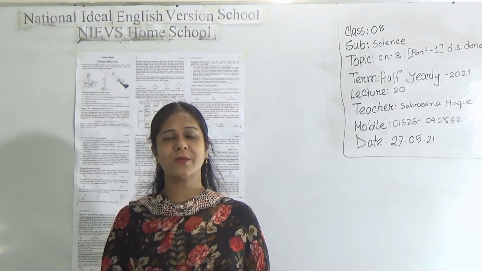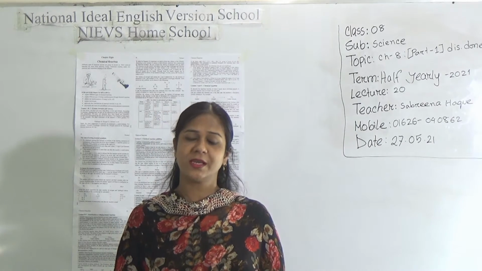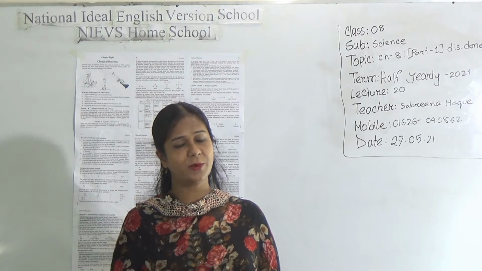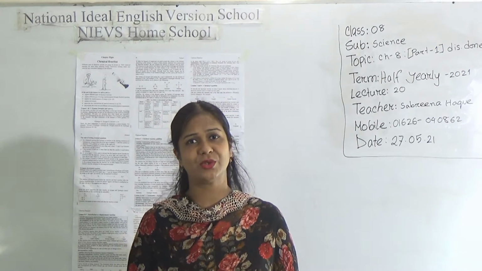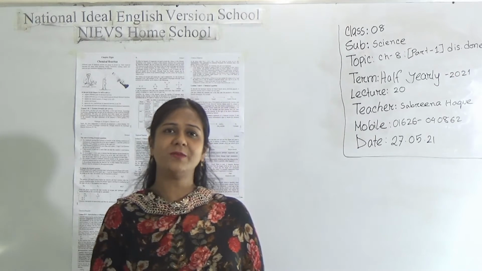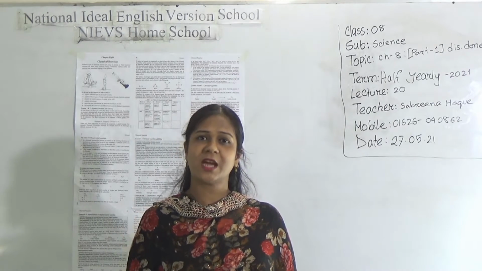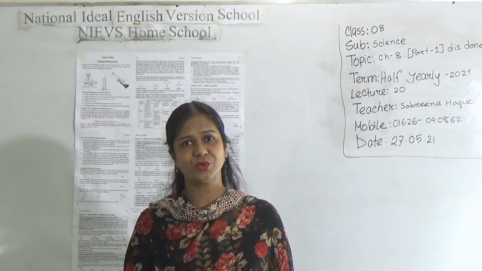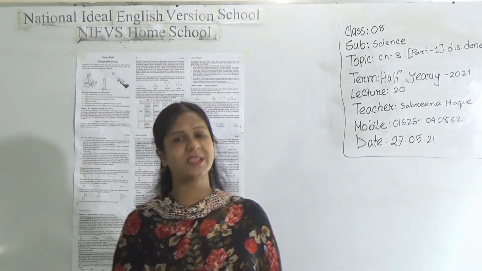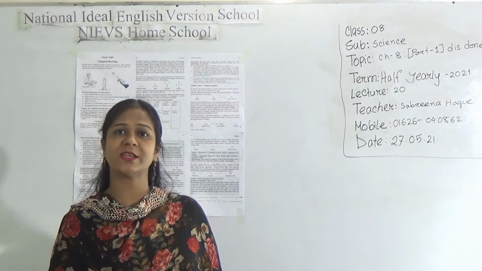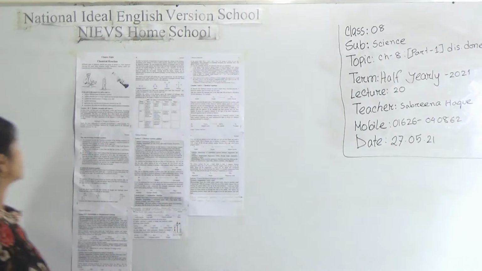Dear students, today I am going to take a science class for class 8 students, based on chapter 8. The name of chapter 8 is chemical reaction. We know that every time, around us and inside our body, various types of chemical reactions are happening. Today we will discuss these various types of chemical reactions and different types of elements and compounds. So let us move to today's topic.